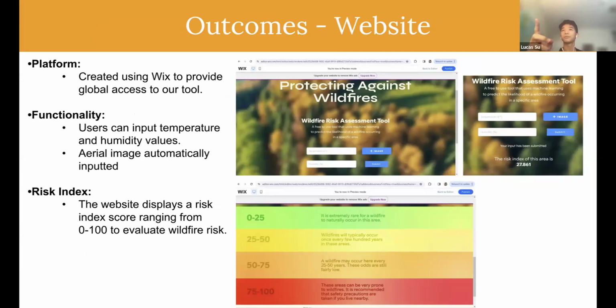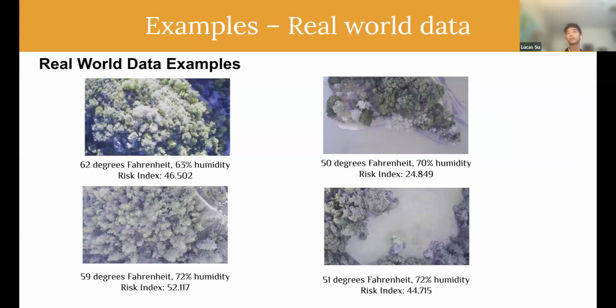Users will input the temperature and humidity values, while the aerial image will automatically be inputted as long as you connect the drone to the website. The website will display a risk index from 0 to 100 to evaluate the wildfire risk, where 75 to 100 means that it is pretty prone to wildfires. Here are some real world examples that we collected, each with the temperature, humidity, aerial photo, and outputting the risk index.